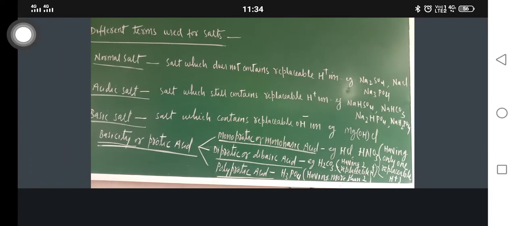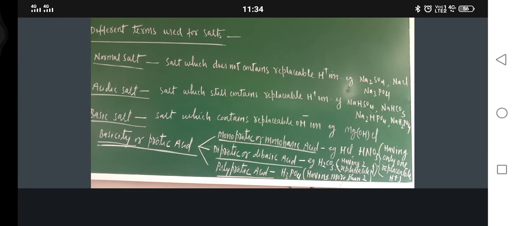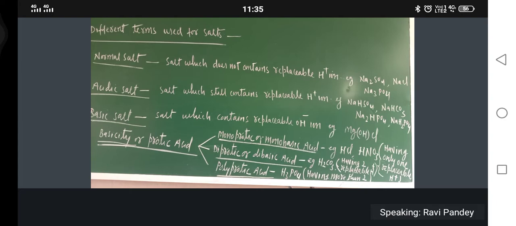Okay, so yesterday I taught you salt. Salt is made up of acids and bases. So in the salt, two parts are there, an acidic part and a basic part. As far as the classification of salt is concerned, we can classify the salt in two ways: on the basis of the acidic part or negative part, and on the basis of the basic part, that is the positive part.